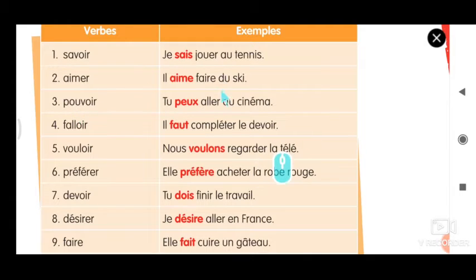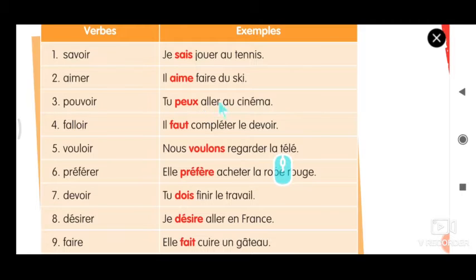Ski is a mountain sport, so they like to do that. Okay, pouvoir is the next semi verb. Whatever we learn today, it is all semi verb. A semi verb is nothing but a verb that comes before the main verb.